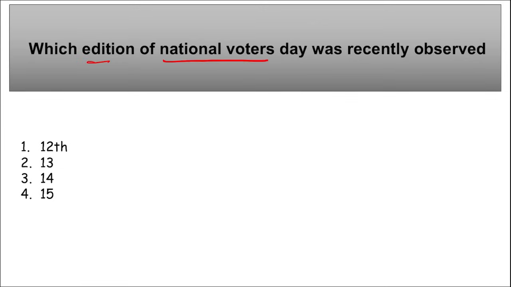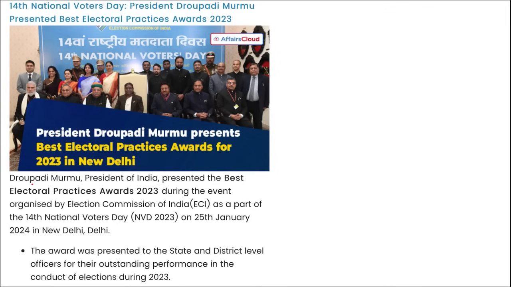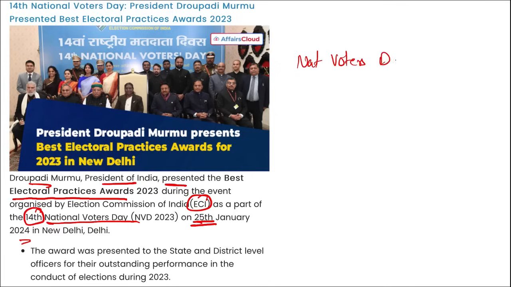Next, which edition of the National Voters Day was recently observed? It was the 14th edition of the National Voters Day that was recently observed in India. Here you can see Draupadi Murmu ma'am, President of India, presented the Best Electoral Practices Award during the event organized by the Election Commission of India as a part of their 14th National Voters Day on 25th of January 2024. When do we observe this National Voters Day? It is observed on 25th of January. The award was presented to the state and district level officers for their outstanding performance in the conduct of the elections during 2023.